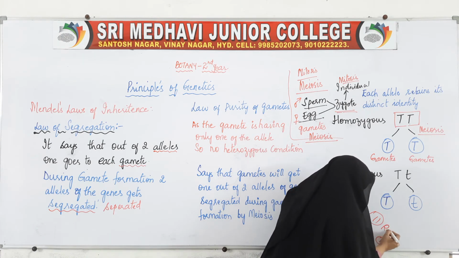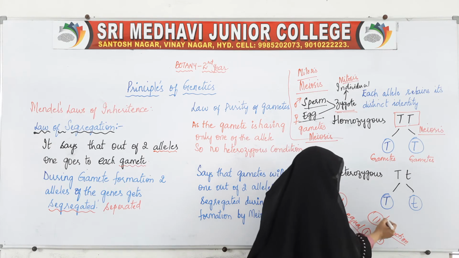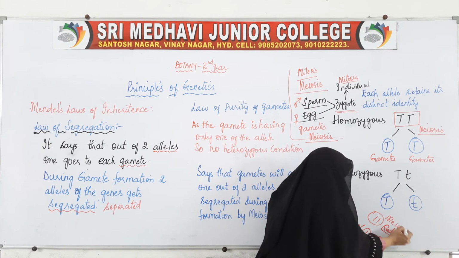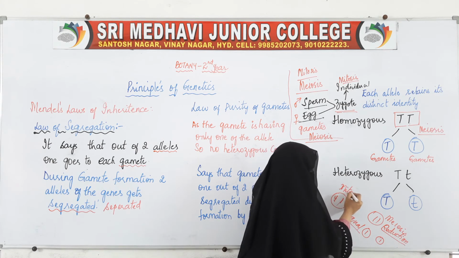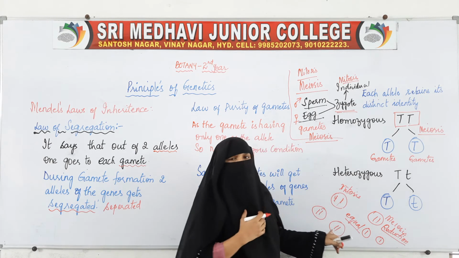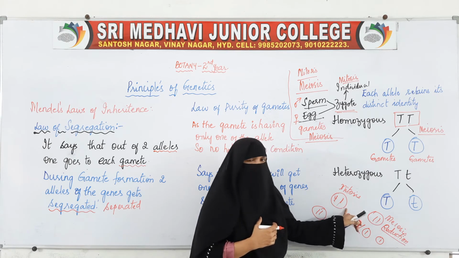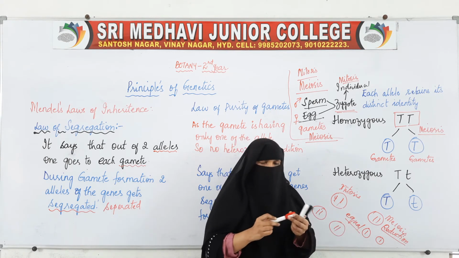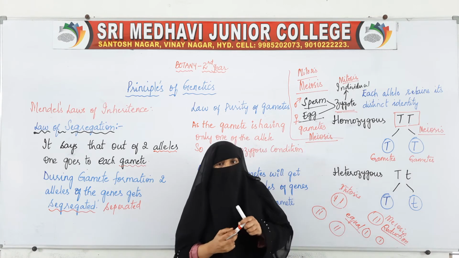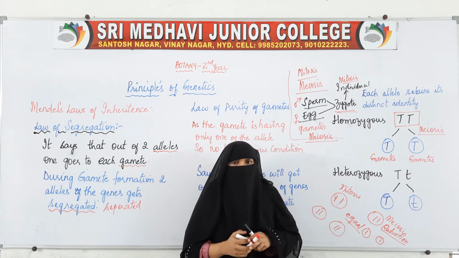So this is meiosis and this is mitosis. In mitosis, the cell will get the same number as that of the parent, and in meiosis, each cell will get half the number of chromosomes.